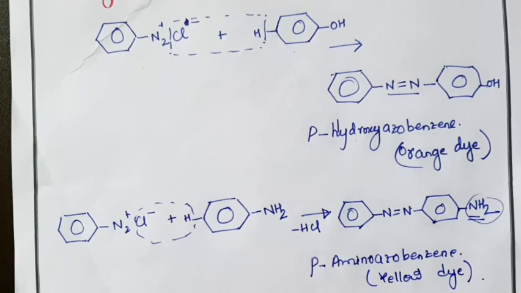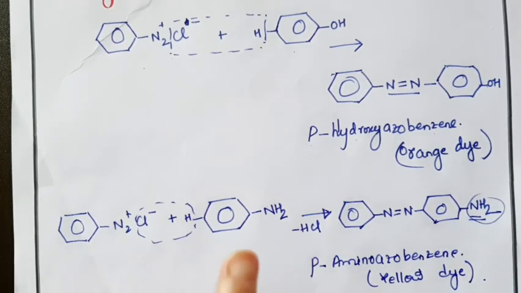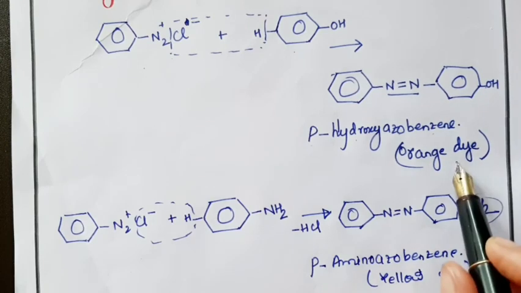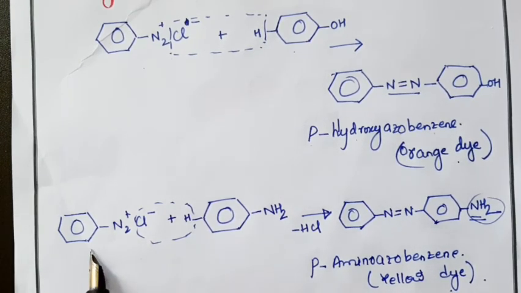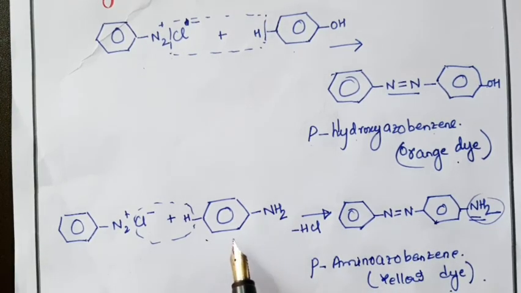So whenever your compound gives an orange dye with diazonium salt, we can infer that the compound is phenol. And whenever your compound gives a yellow dye with diazonium salt due to the formation of para-amino azobenzene, that compound is aniline.